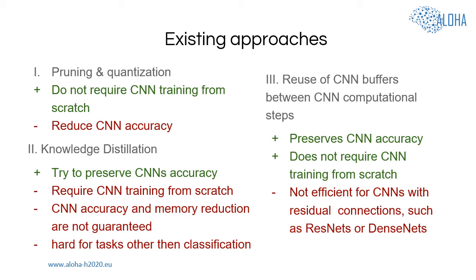Some of the approaches propose to reuse buffers between neural network computational steps. However, these approaches are not very efficient for the neural networks with residual connections, such as ResNets or DenseNets, that should store their data for several computational steps.